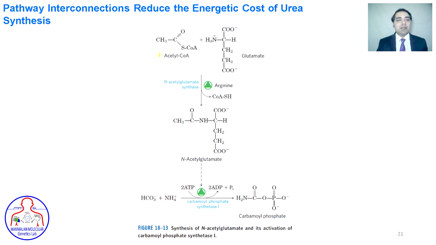We can see the pathway interconnections reduce the energetics and the cost of the urea synthesis. Acetyl-CoA is here and glutamate is here. We can see arginine is activating this step and is converting these reactants into the N-acetyl glutamate. The N-acetyl glutamate is important in regulating allosterically the carbamyl phosphate synthetase. This enzyme is converting the bicarbonate and ammonia in the presence of ATP into the carbamyl phosphate.